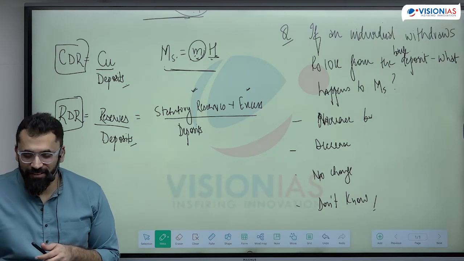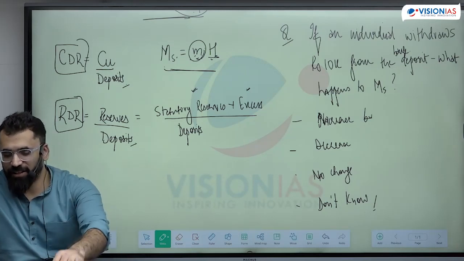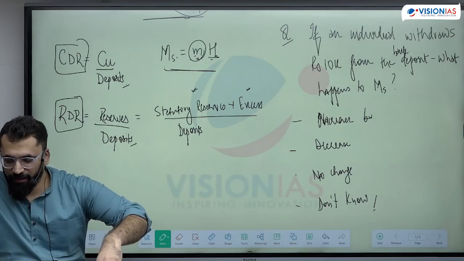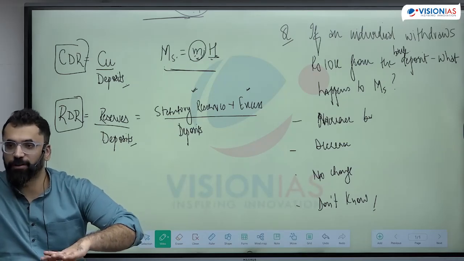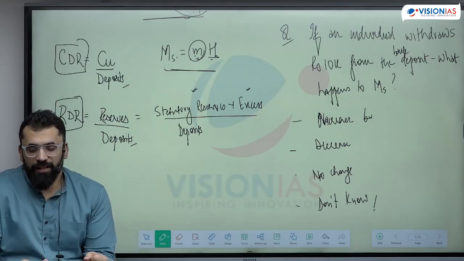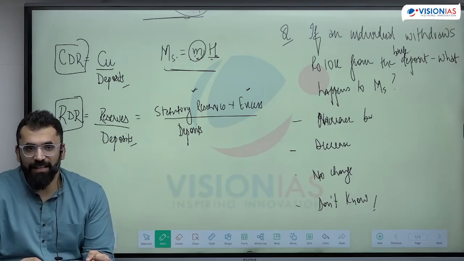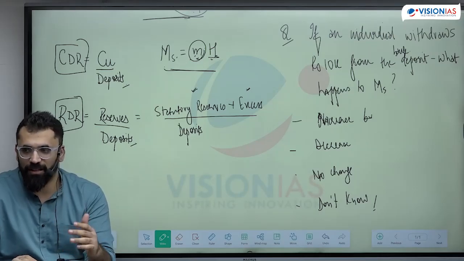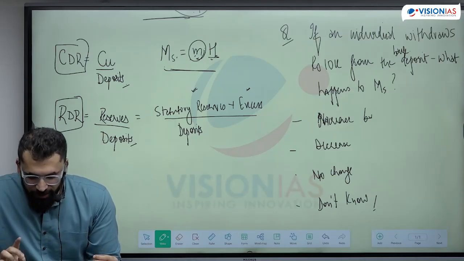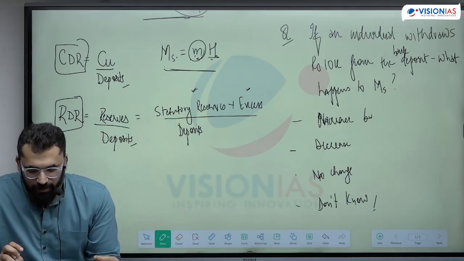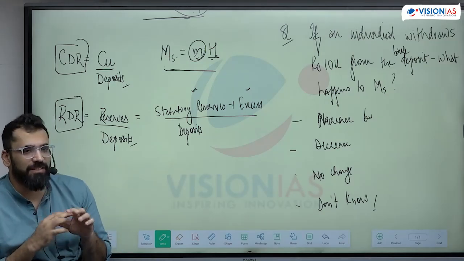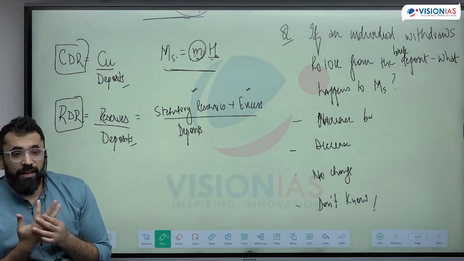This is a previous year question. When an individual withdraws 10,000 from demand deposit, what will happen to the money supply? Decrease. Why? You have to tell the reason also. Let me check whether the question is the same or not. If you withdraw from your bank, the immediate impact on aggregate money supply will be what? Increase, decrease or no change? These are the three options.